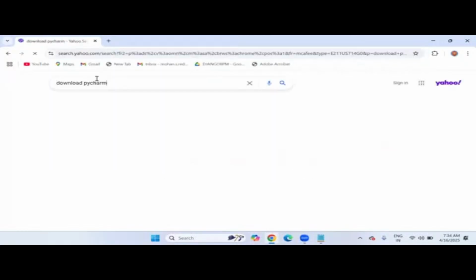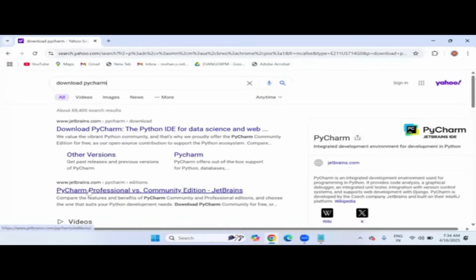So click on download PyCharm and simply you can see this. This is jetbrains.com, PyCharm available. This is the jetbrains.com official website, which developed the PyCharm editor. This is an integrated development editor, PyCharm. On the right-hand side, you can see some description. PyCharm is an integrated development environment used for programming in Python. It provides code analysis and graphical user interface debugging. All the options are available here.